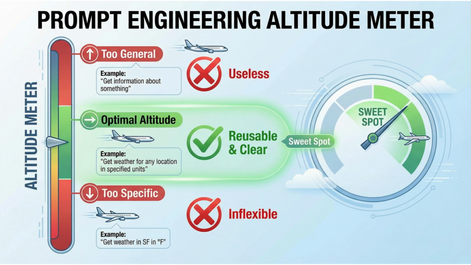Semantic altitude is the level of abstraction in a tool description. Too specific, low altitude, and the tool is inflexible. Get weather in San Francisco in Fahrenheit can only do one thing. Too general, high altitude, and the agent doesn't know when to use it. Get information about something is useless. The optimal altitude is in the middle. Get current weather for any location in specified units. Specific enough to be useful, flexible enough to be reusable.